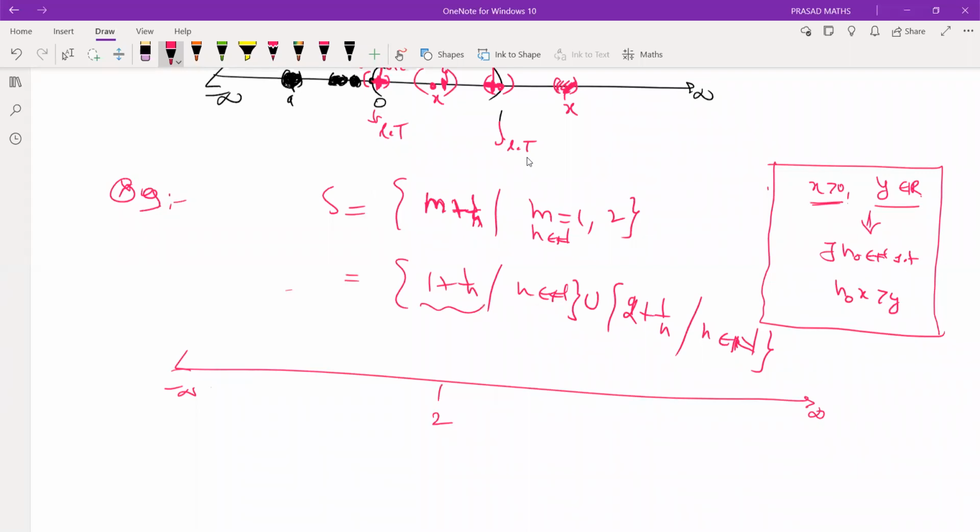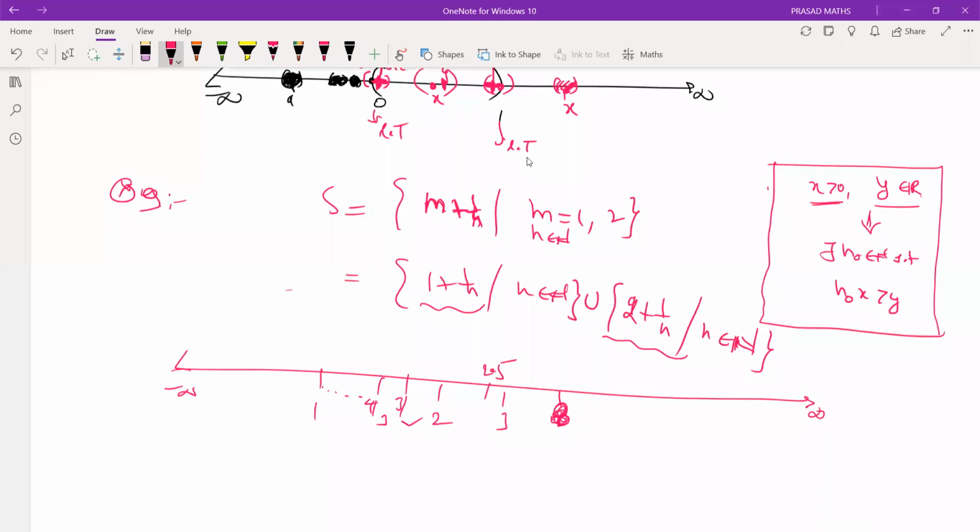When you take n equals to 1, 2, 3: n equals to 2 means 3/2, n equals to 3 means 4/3, which tends to 1. For the other set, n equals to 1 means 3, n equals to 2 means 5/2, n equals to 3 means 7/3.